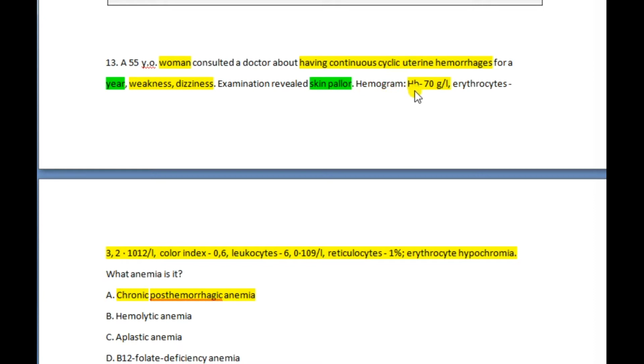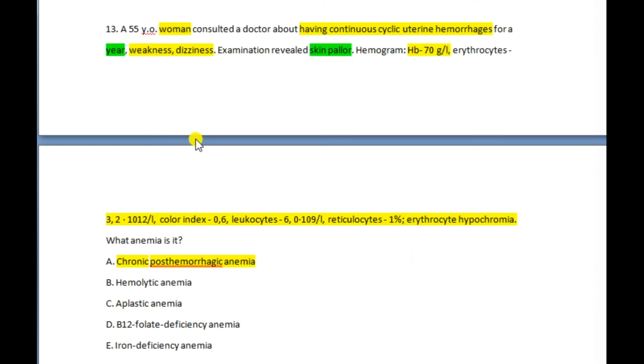Hemoglobin is 70 gram per liter. It's low. Erythrocytes 3.2 into 10 raised to 12 per liter. And color index is also low. Leukocytes 6 into 10 raised to 9, it's normal. Reticulocytes 1% also normal. Erythrocyte hypochromia, which means color index is less than 0.8. So why is it called chronic post-hemorrhagic anemia? Because of uterine hemorrhage. Here it shows chronic.